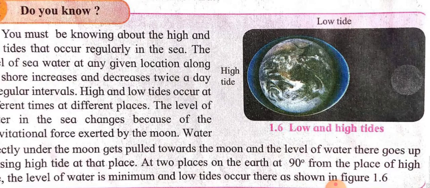The portion of water which is present in front of the moon experiences the moon's gravitational force, and it pulls the water towards itself. This process is known as high tide. And exactly at 90 degrees, the low tide occurs.